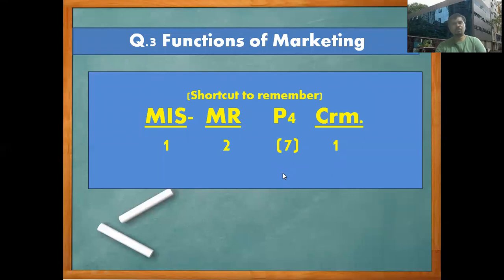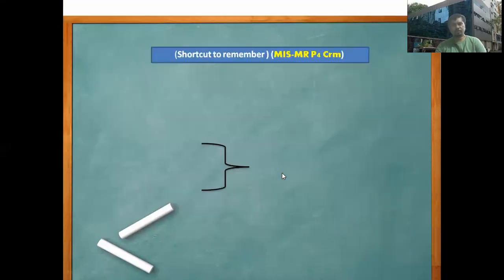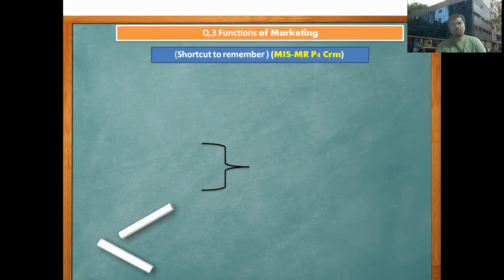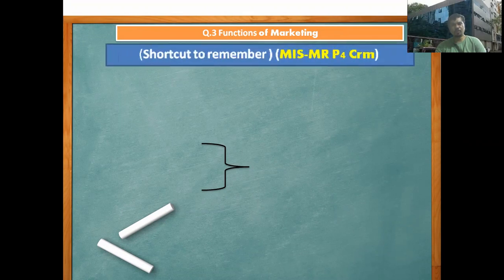Now we are going to see one by one here. Now this is the shortcut to remember. I have already explained that one: MIS, MR, 4 Ps and the CRM. Now the question is about functions of marketing. Now we are going to see one by one here.